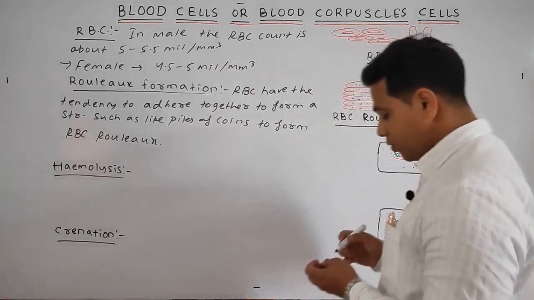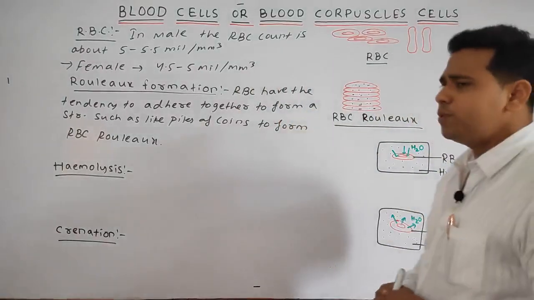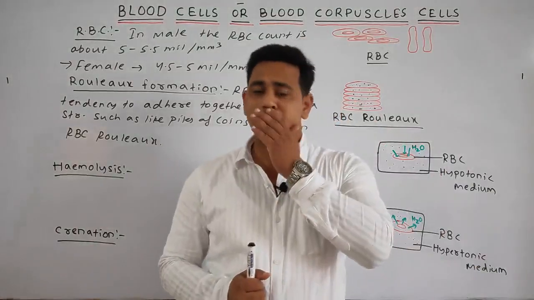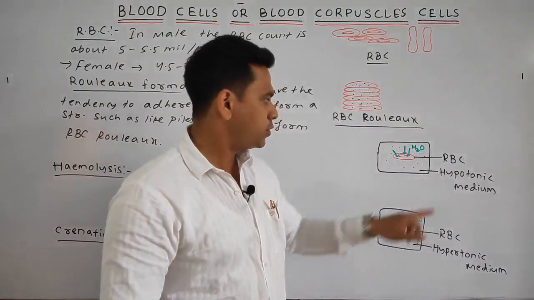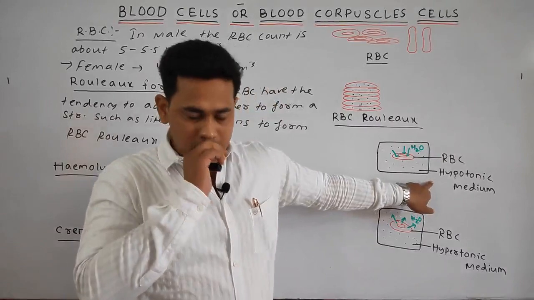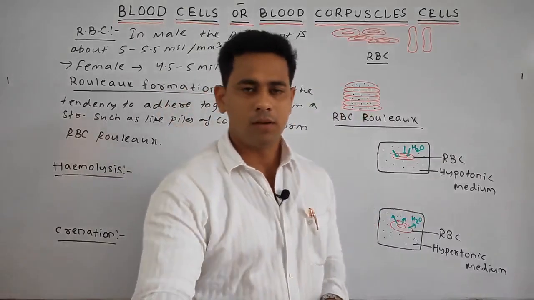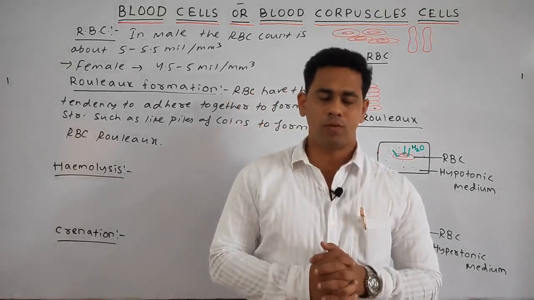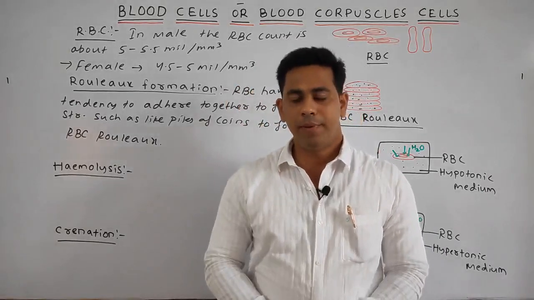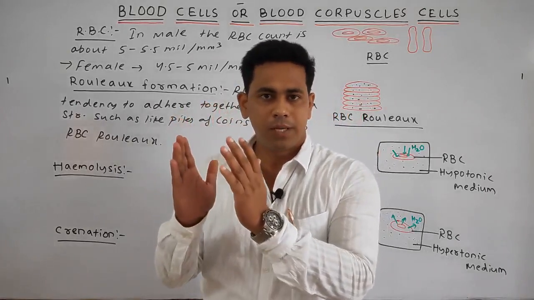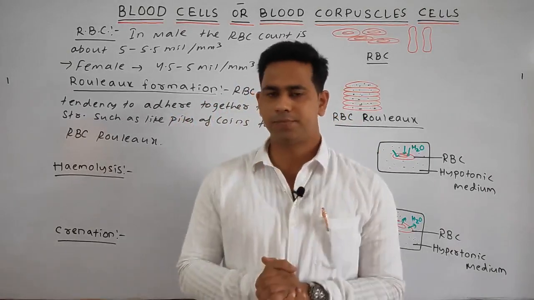Next, students, we will discuss that the RBC is present in some sort of medium. So in two cases we will discuss: first in the hypotonic medium, then in the hypertonic medium. Before writing that, first we have to know what medium means. Medium means, students, suppose a liquid is present or a concentration is present.